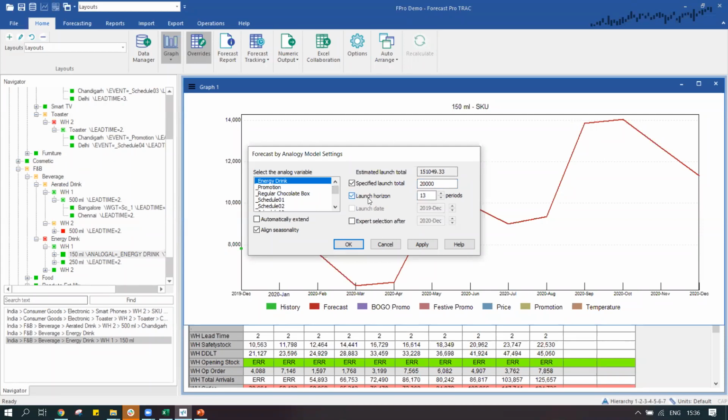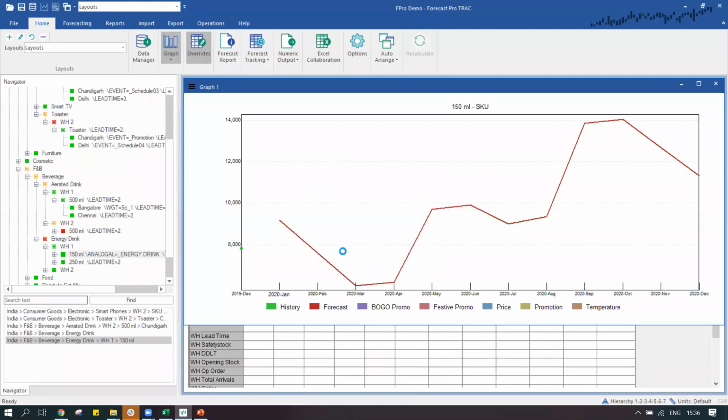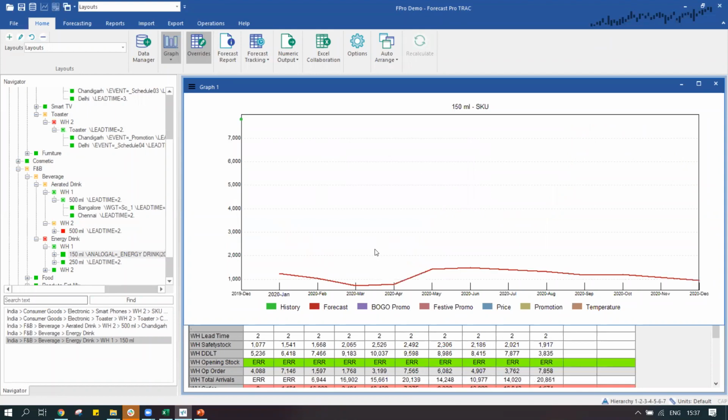and we tell what would be the launch horizon. Say a product is going to be on sale for just 3 or 4 periods, not more than that. Certain special promo offers come for a specific time period and they are not sold throughout the year. So in such cases, we can make use of the launch horizon, and we can align the seasonality in case the seasonality needs to be aligned to an existing product. We can do that, and when I do that, automatically it's going to align these numbers to match the estimated amount and all the information that we see over here.